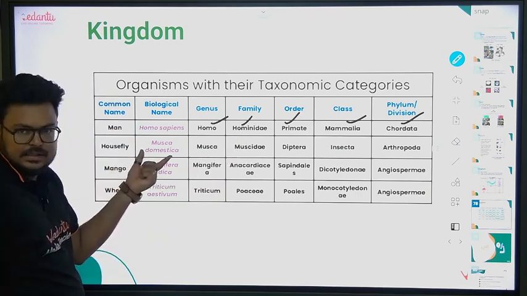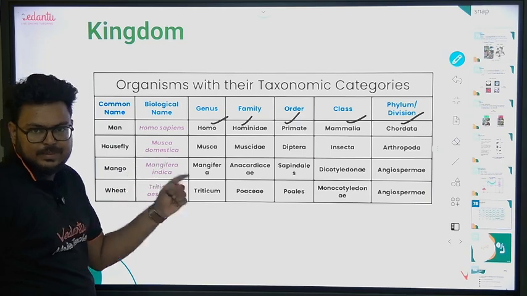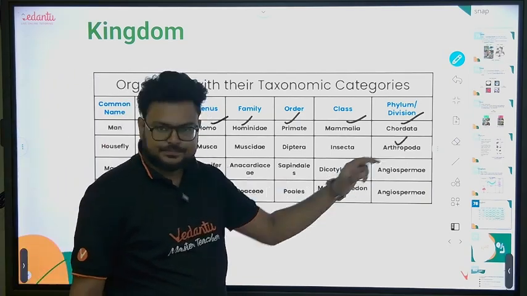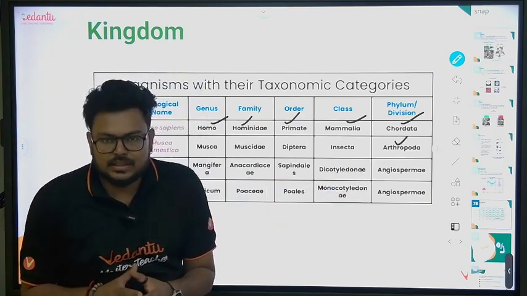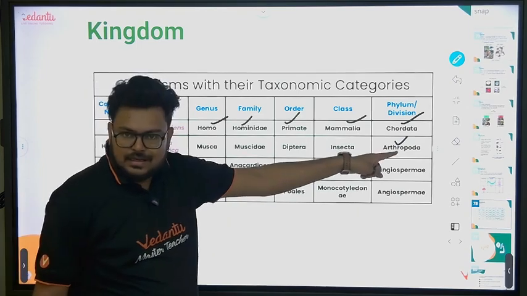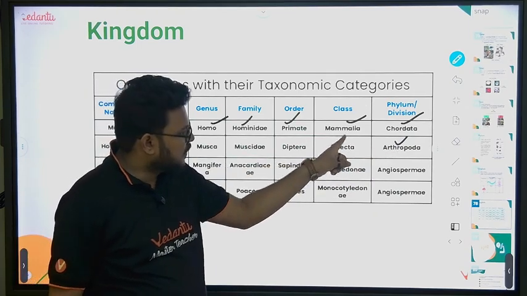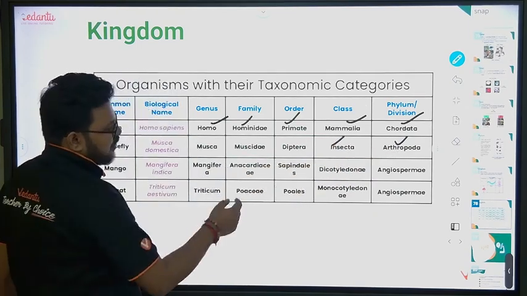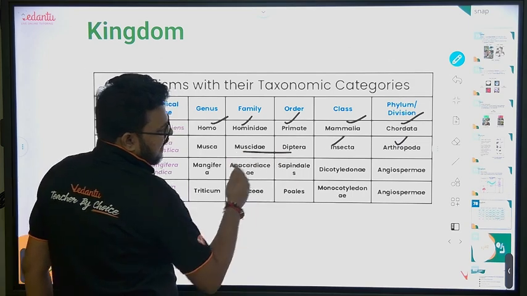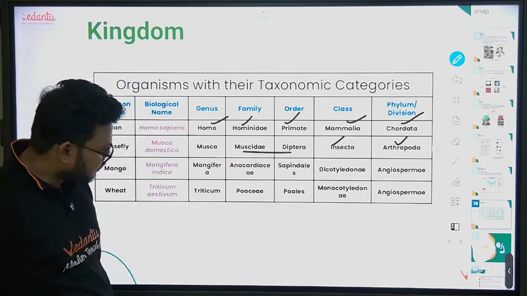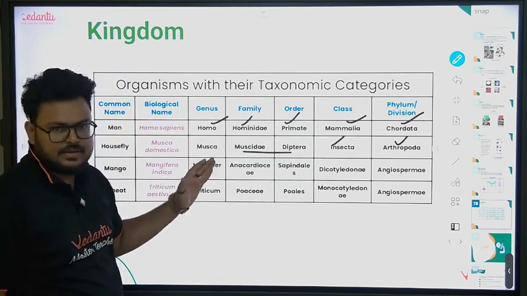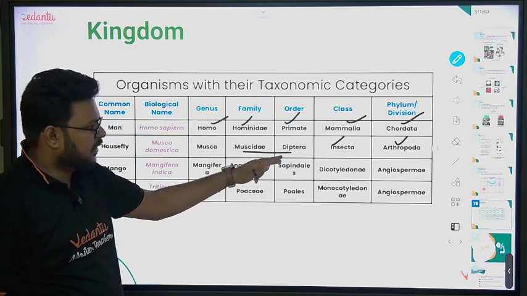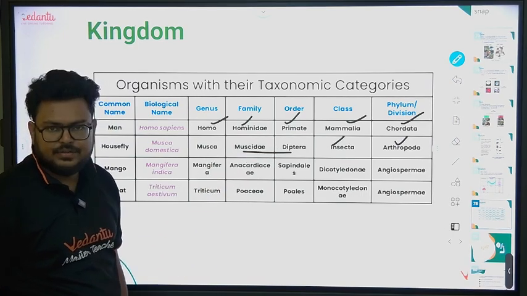Housefly, Musca domestica, is an insect, so it will come under what? Arthropoda. Arthropoda includes what? Insects, na? So it will come under Arthropoda, and the class is what? Insecta. So only these two things you have to learn: Muscidae and Diptera. You can remember Muscidae is the family name, and only the order Diptera you have to learn.